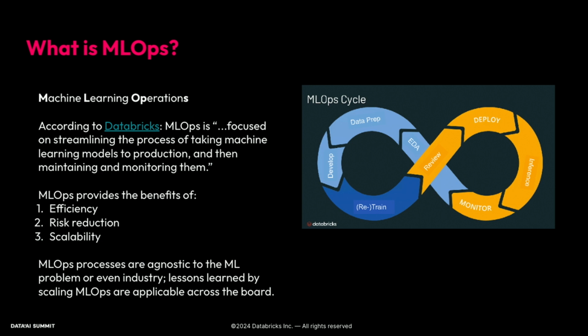So MLOps, that is machine learning operations. According to Databricks, this is focused on streamlining the process of taking machine learning models to production and then maintaining and monitoring them. It gives a variety of benefits, including efficiency, risk reduction, scalability, because these processes are agnostic to the ML problem or even to the industry. It's a set of practices that one can use in order to organize the machine learning landscape in an efficient, scalable way. What we're really going to be focusing on in this presentation is the development, retraining, review, and deployment process. But of course, there's the full loop as described here.